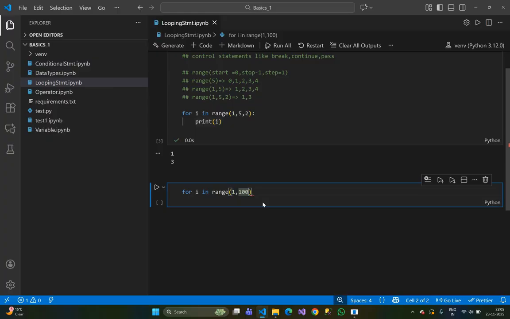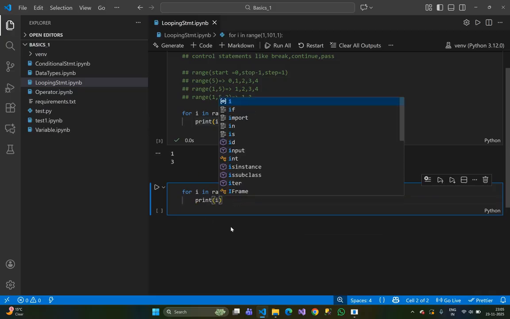Already I've discussed stop minus 1, so we need to keep 101. And by default the step is 1, so we can write 1 here. If you don't write 1, then by default it will take 1. If you write it, no problem. Just print I. That's done.